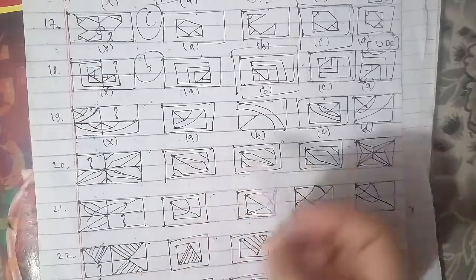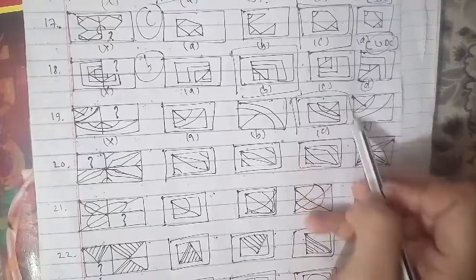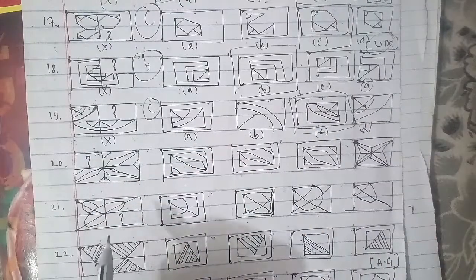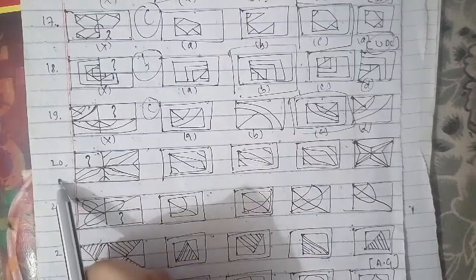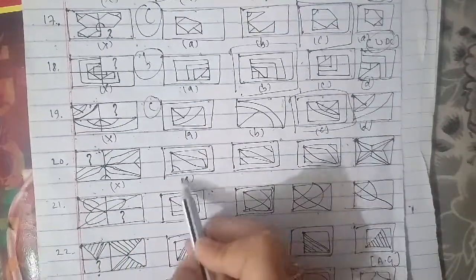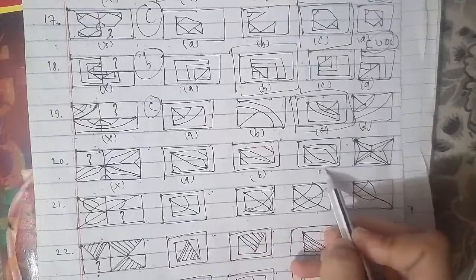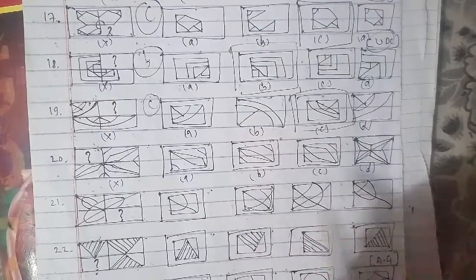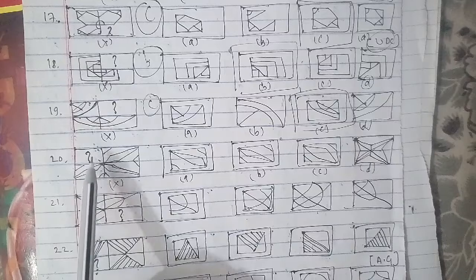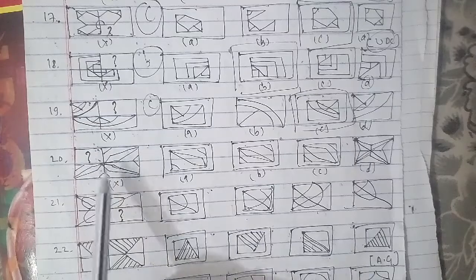Now the 20th question of the session. This has been the cross figure: A, B, C and D here. To complete this part of the figure, according to this particular figure, the A figure will be the right answer for this question as well.